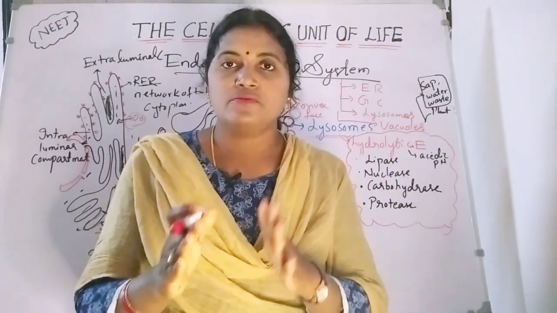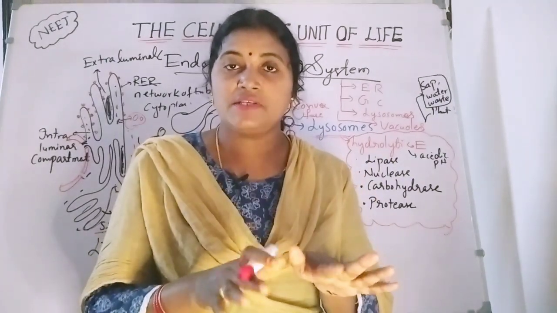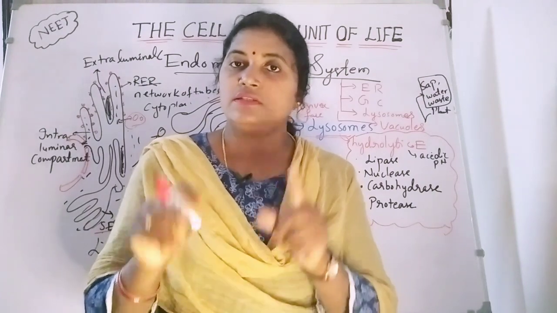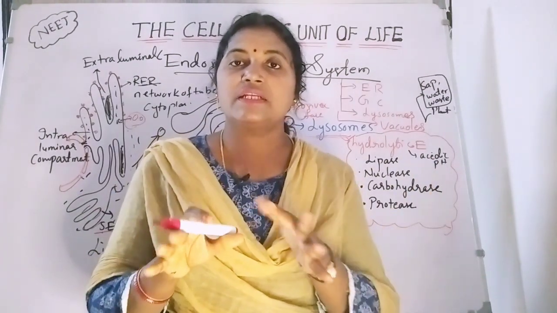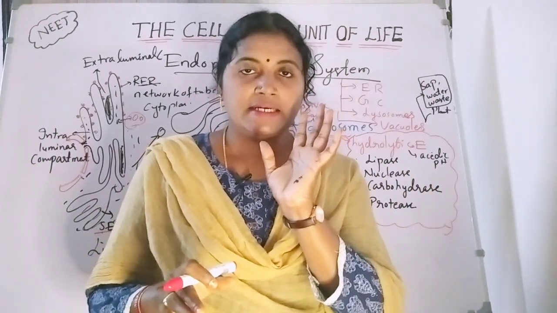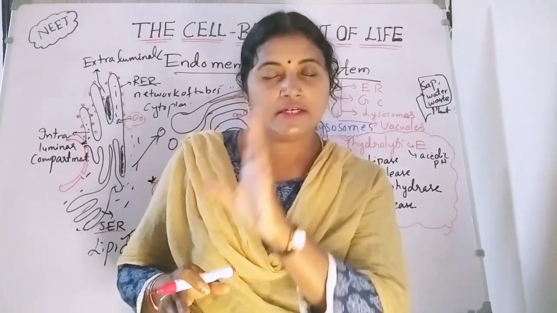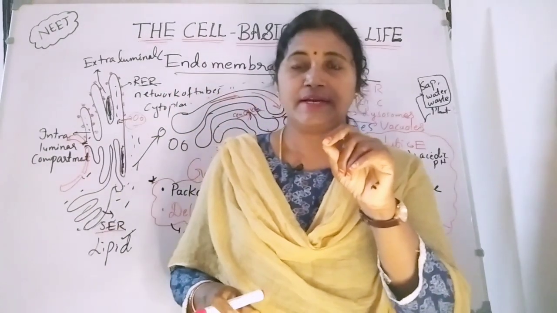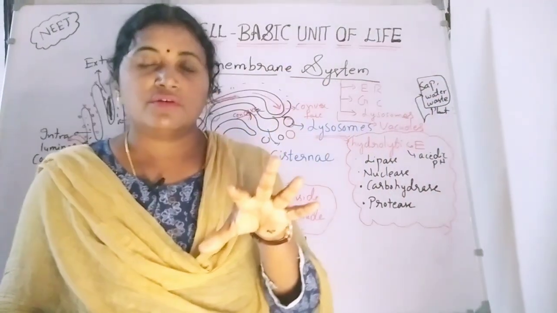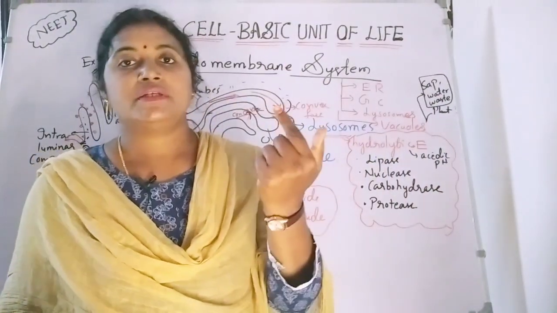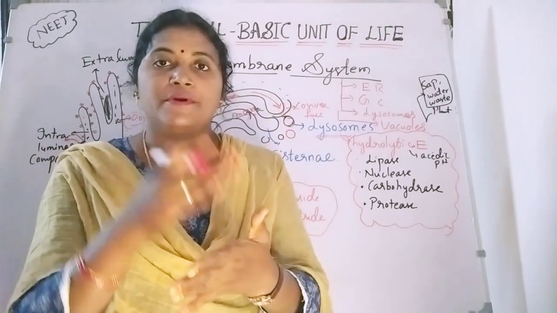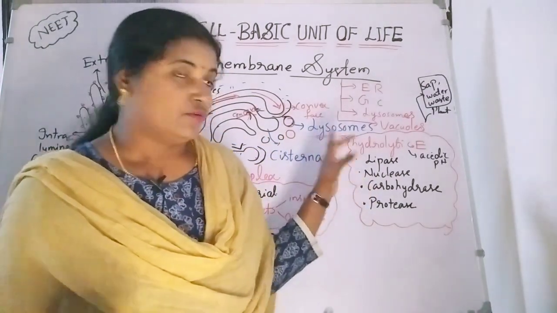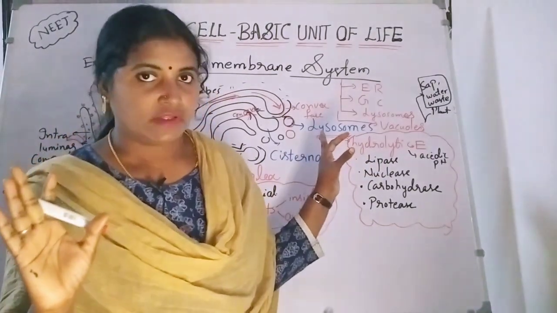Another type contains hydrolytic enzymes and the material to be digested together. And the third type contains the hydrolytic enzymes, and the waste material is broken down and delivered out of the cell. So those are the suicidal bags of the cell.